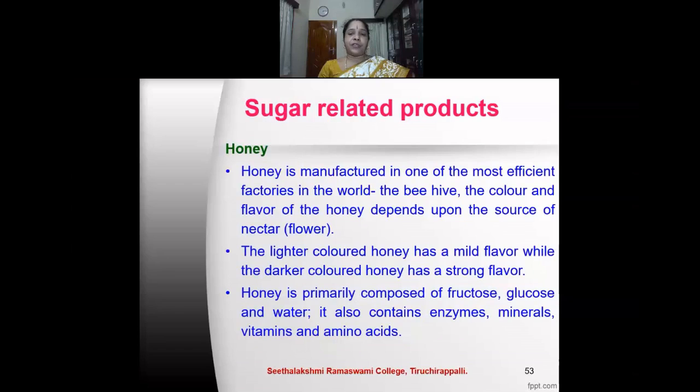Honey is manufactured in one of the most efficient factories in the world, the beehive. The color and flavor of honey depend upon the source of the nectar that is present in the flower. The lighter colored honey has a mild flavor, while the darker colored honey has a strong flavor. Honey is primarily composed of fructose, glucose, and water. It also contains enzymes, minerals, vitamins, and amino acids.